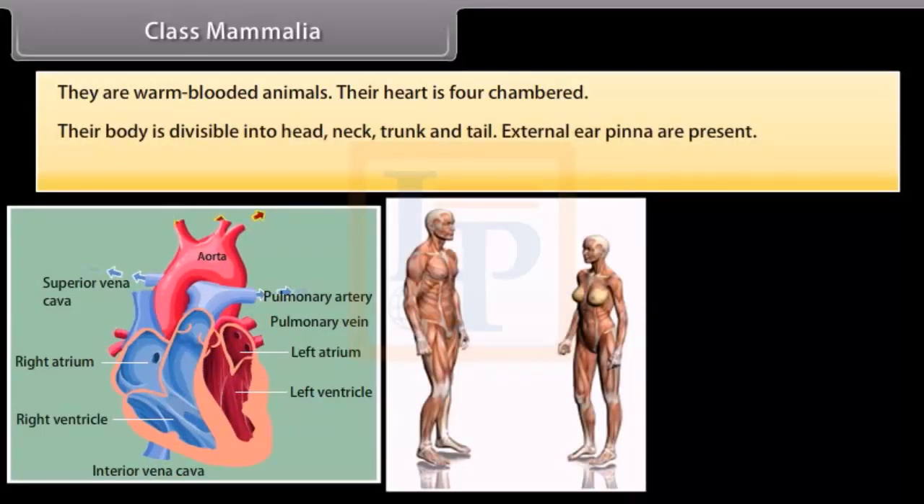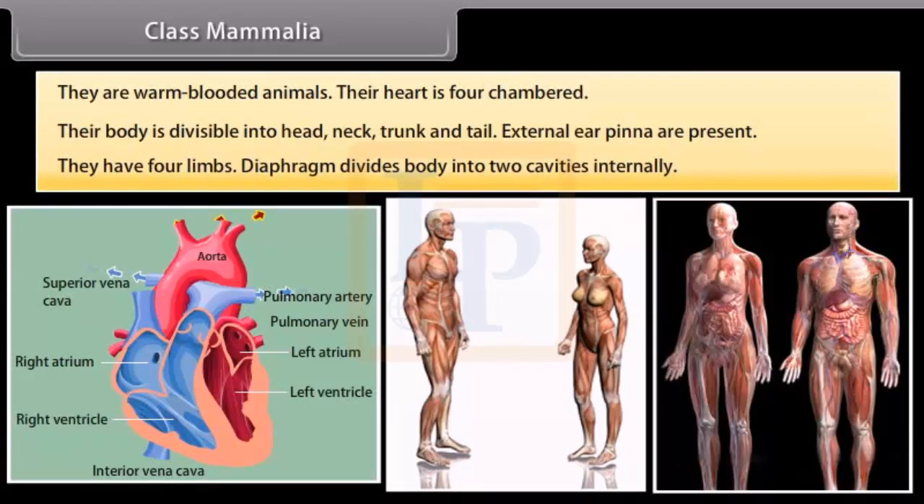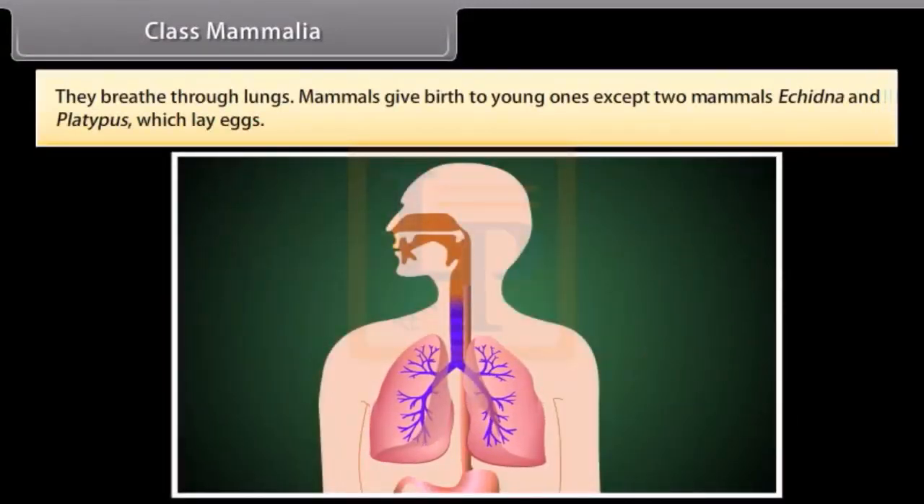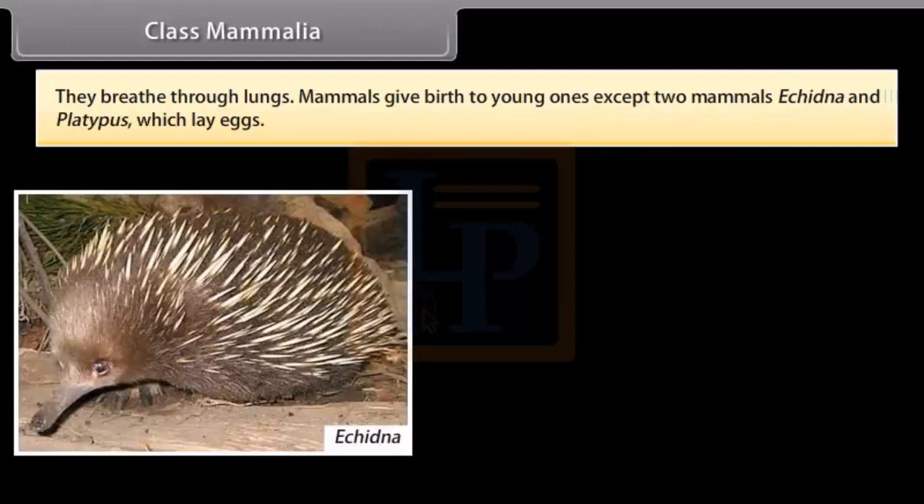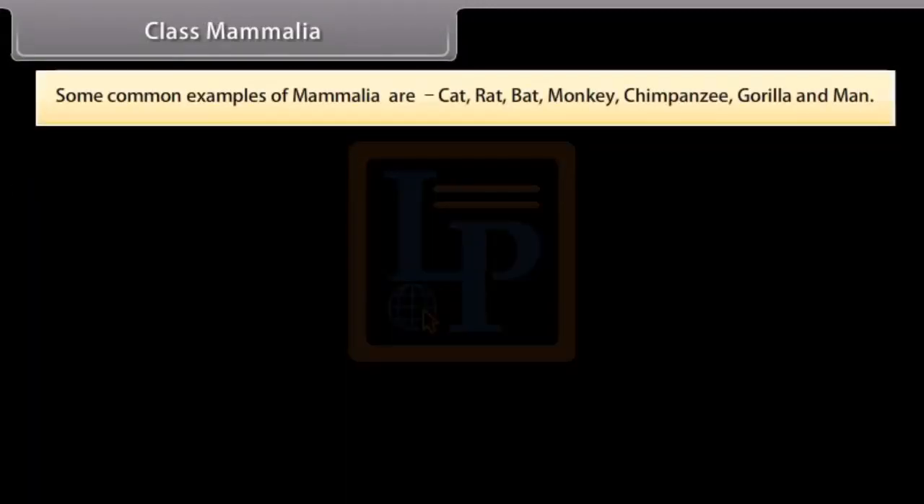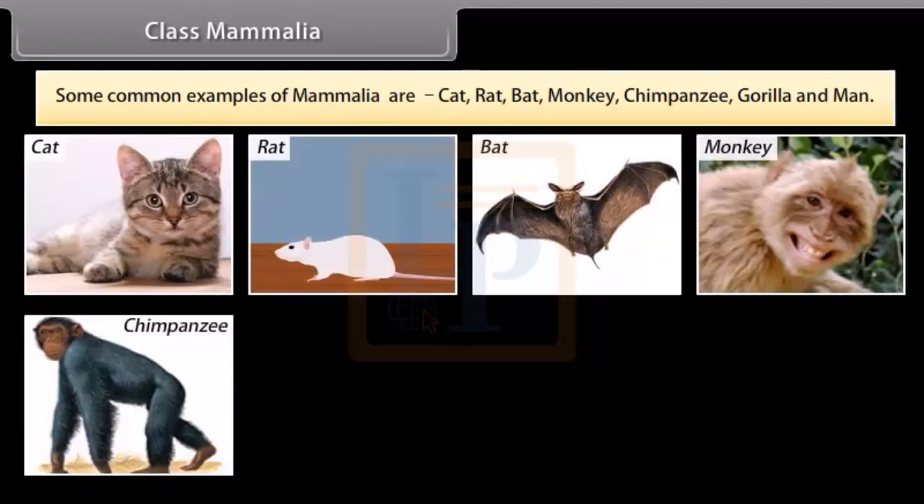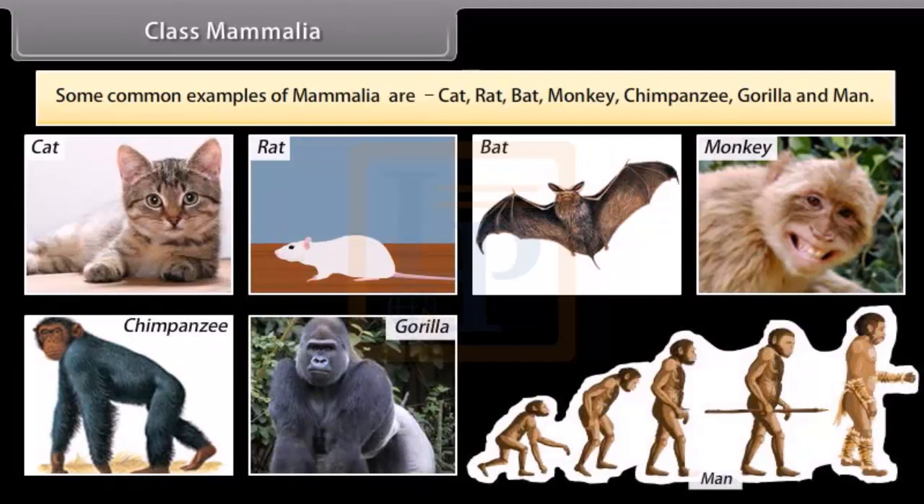Their body is divisible into head, neck, trunk and tail. External ear pinna are present. They have four limbs. The diaphragm divides the body into two cavities internally. They breathe through lungs. Mammals give birth to young ones except two mammals, Echidna and Platypus, which lay eggs. Some common examples of Mammalia are cat, rat, bat, monkey, chimpanzee, gorilla and man.